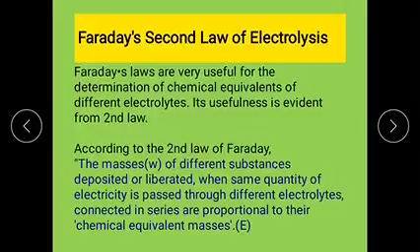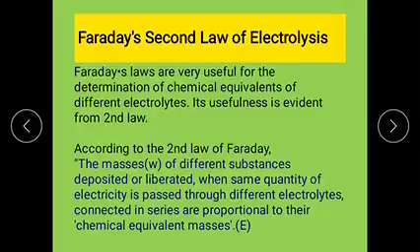According to the second law of electrolysis, the masses of different substances deposited or liberated when the same quantity of electricity is passed through different electrolytes connected in series are proportional to their chemical equivalent masses.